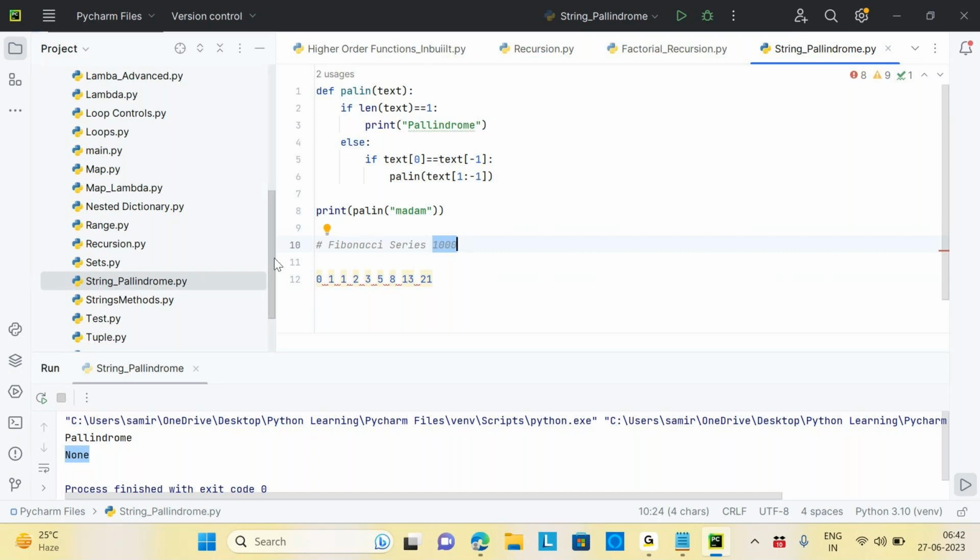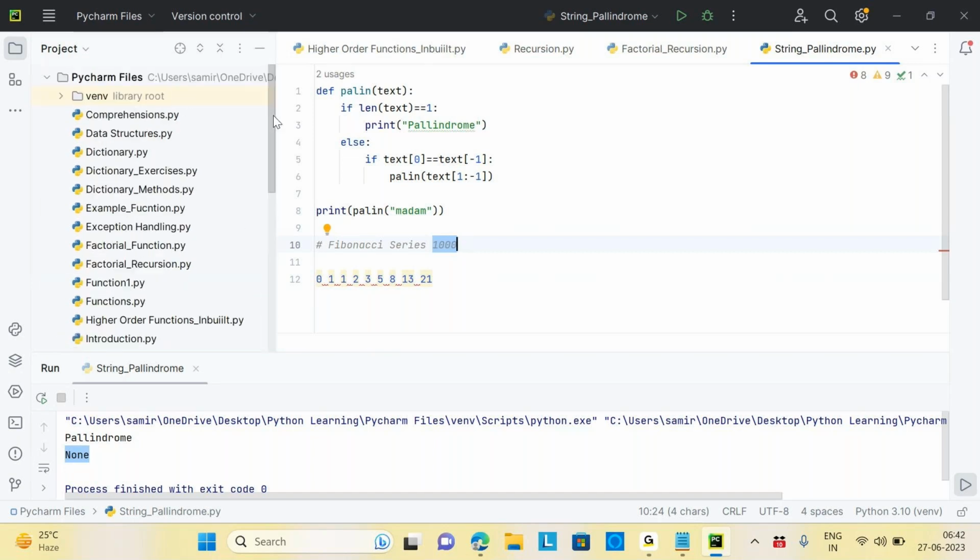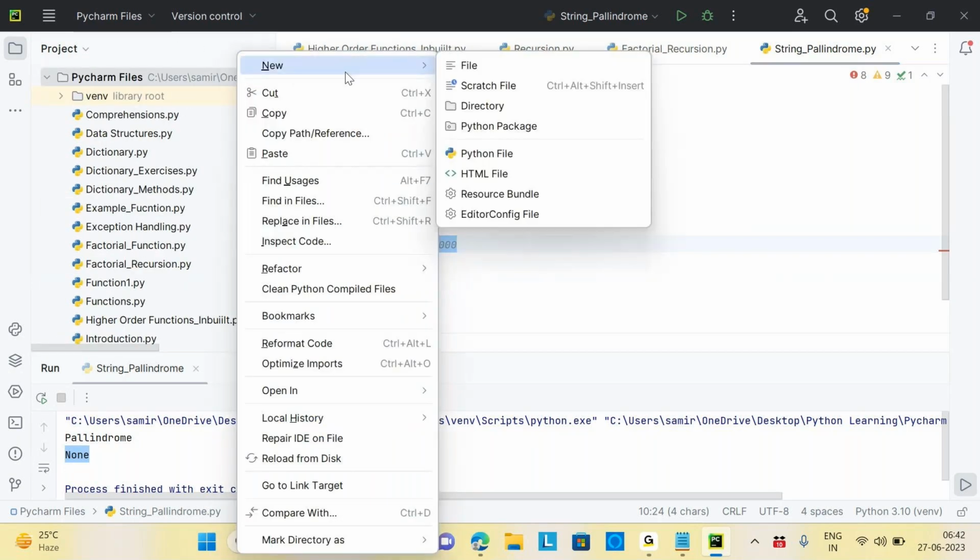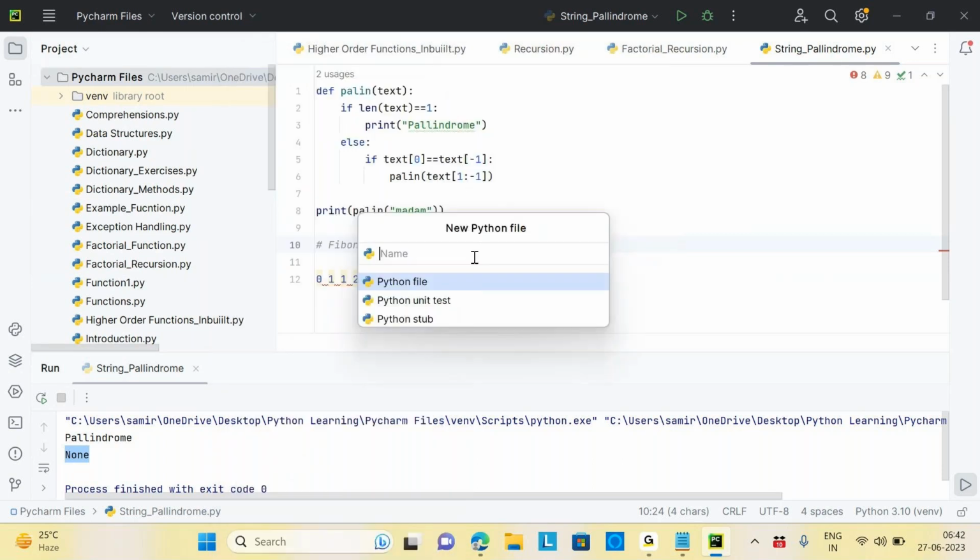Okay, now let's understand one more program you need to write. Let's take a sentence.